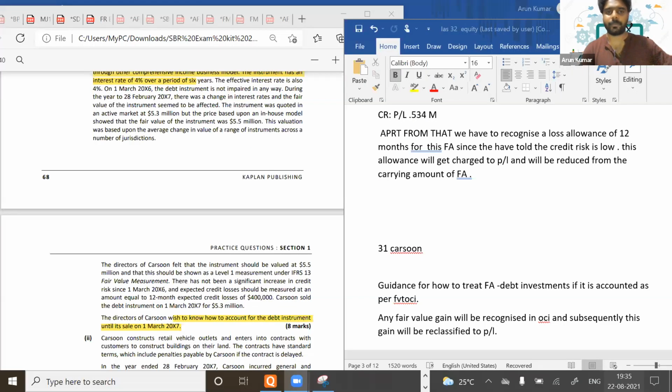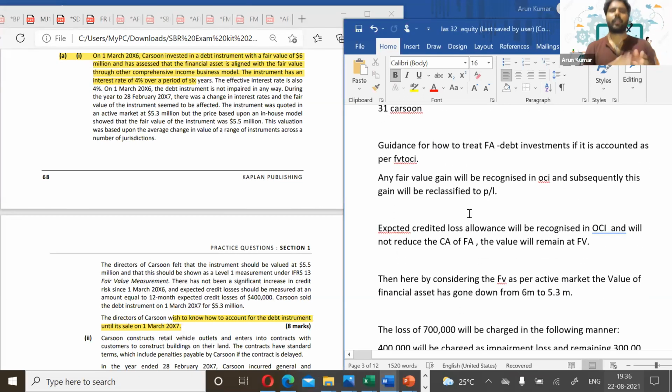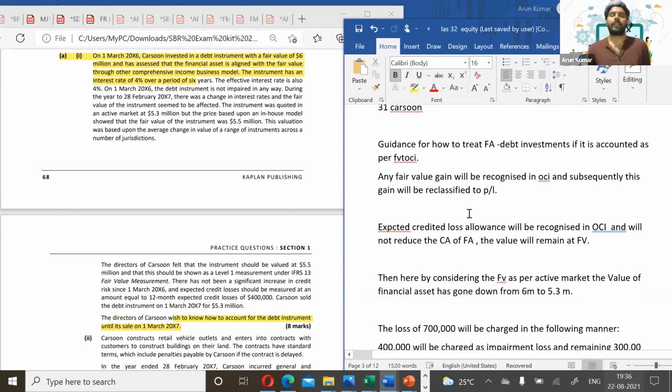So can you now see the whiteboard file? Yeah, so we'll discuss it. Here, first of all, we should write the guidance on how to treat the financial asset, so whatever we have learned with respect to debt investment impairment, we have to write the main points there, as a principle. So first of all, guidance for how to treat a financial asset debt investment if it is accounted as per FVTOCI. Any fair value gain will be recognized in OCI, and subsequently this gain will be reclassified to P&L because it is a debt investment.